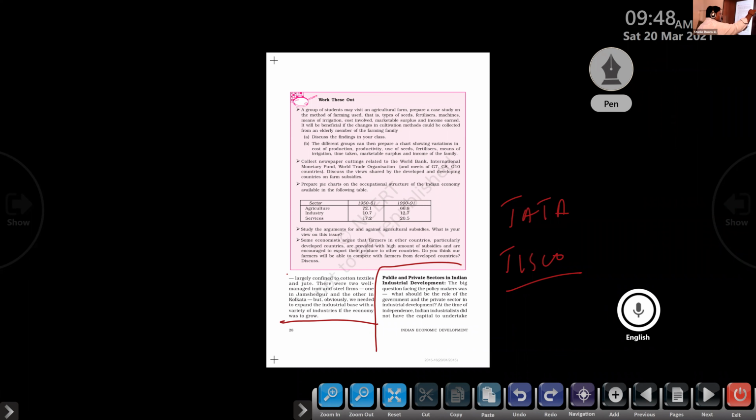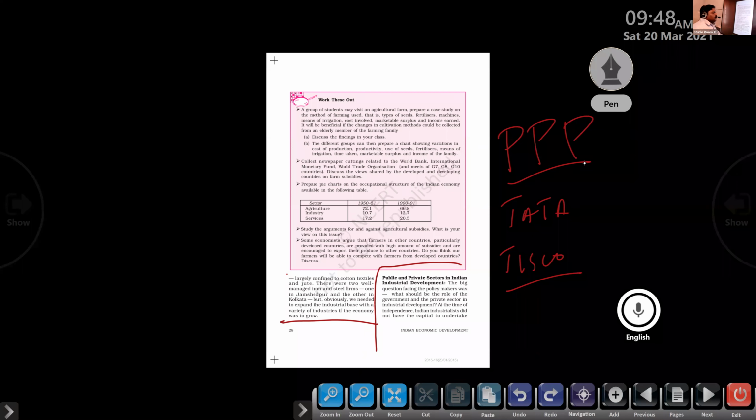Public and private partnership, PPP. PPP has another meaning also, which we will discuss in macroeconomics: purchasing power parity. Write down both of them. One is private public partnership, and the other one is purchasing power parity.